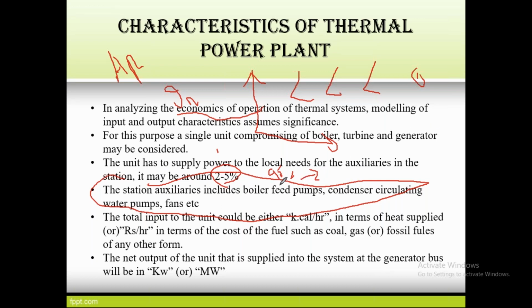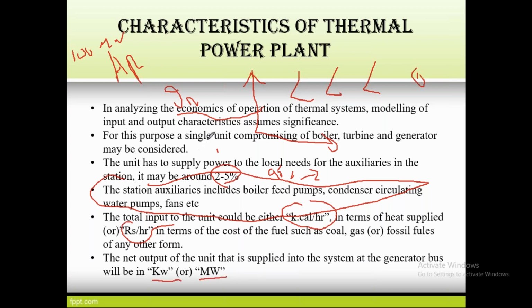This type of generation could be expressed in two ways: kilocalories per hour or rupees per hour. It means for 1 hour, how many kilocalories are needed for the boiler, and for the same 1 hour, how much cost is required for generating the particular load. Suppose unit 1 has to generate 100 megawatts, how much amount is required for that? Next one is the net output of the unit supplied into the system at the generator bus, in kilowatts or megawatts.